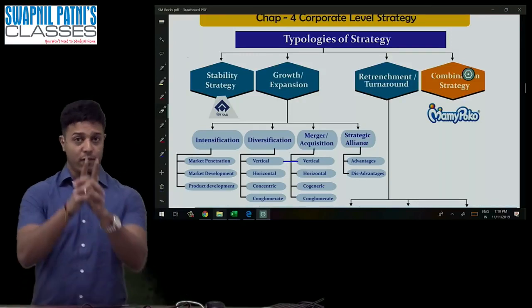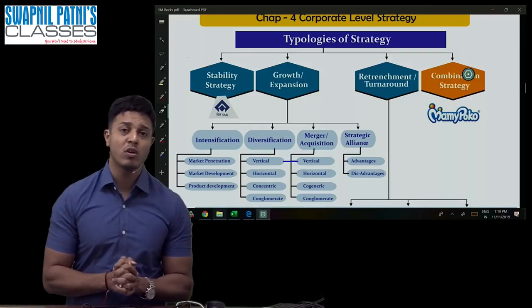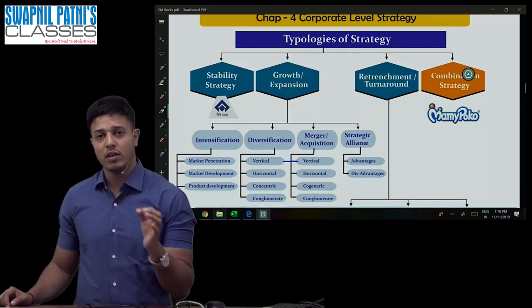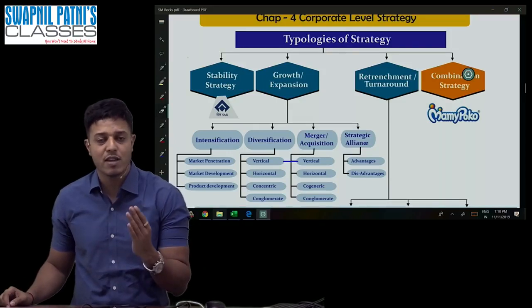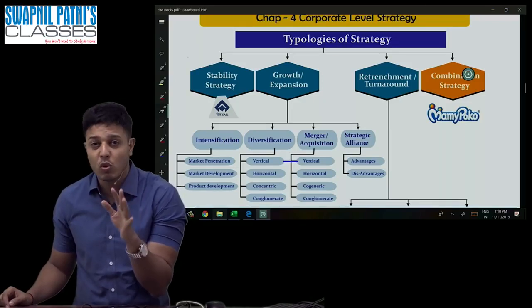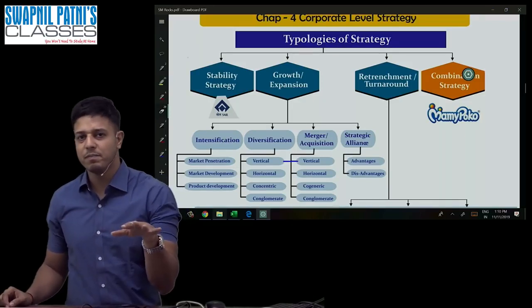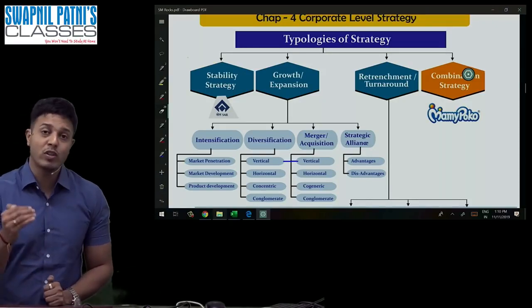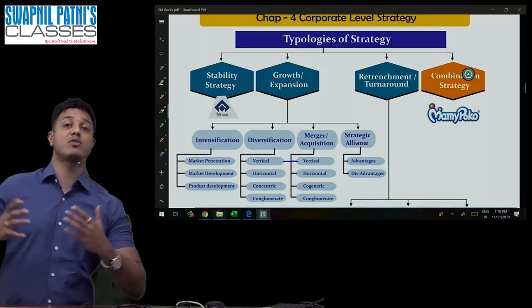So guys, one more difference. Where you find marginal growth, and where you find substantial growth. Although it is stability, that does not mean there's no growth. It is just marginal growth, little growth. But when you actually follow the growth and expansion strategy, you will get substantial growth.